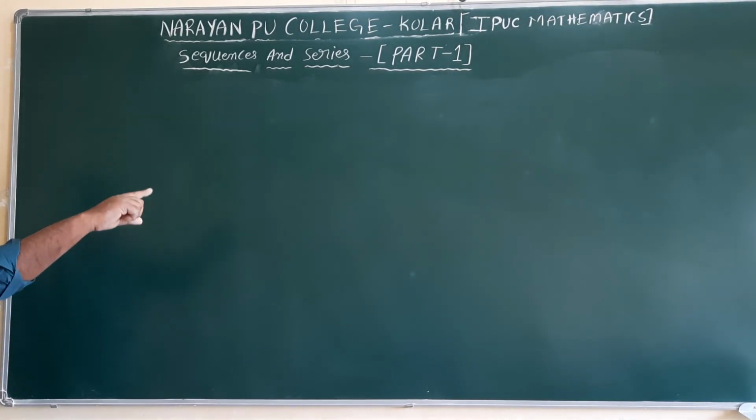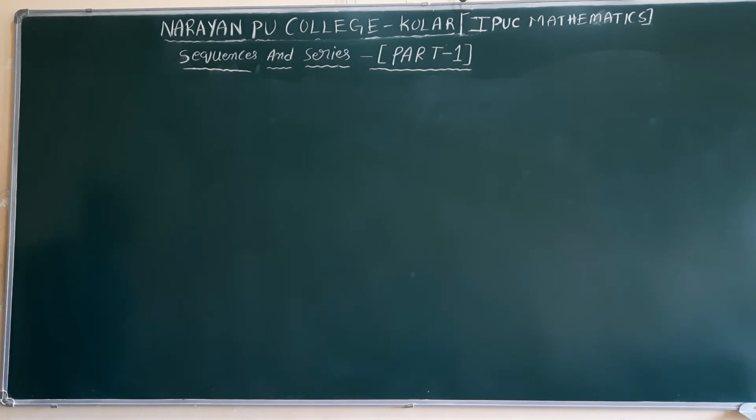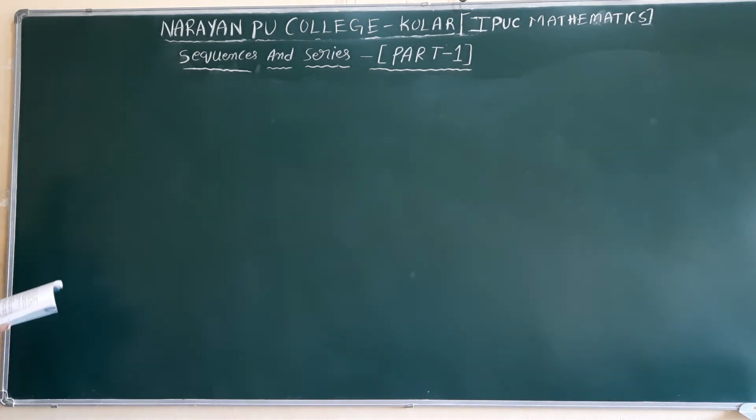In the sequence, n is compulsorily a positive integer. For n value, a1, a2 and so on up to an will be there. In that small n, you compulsorily need to take positive integer suffix values. Okay, we will discuss some examples.